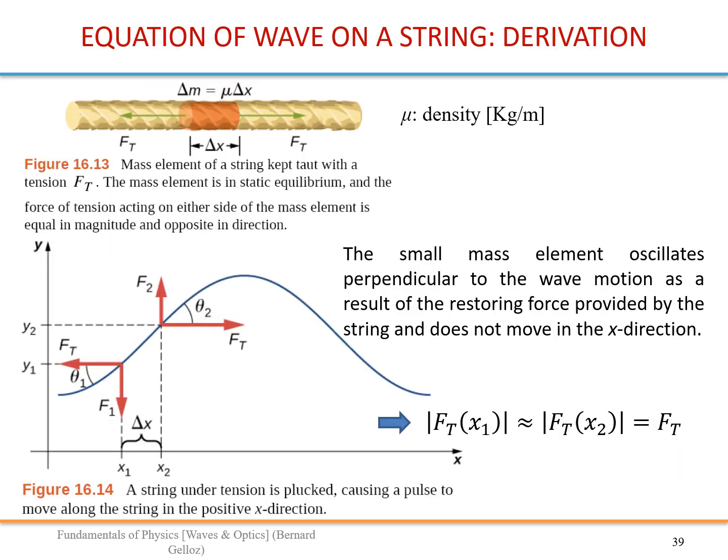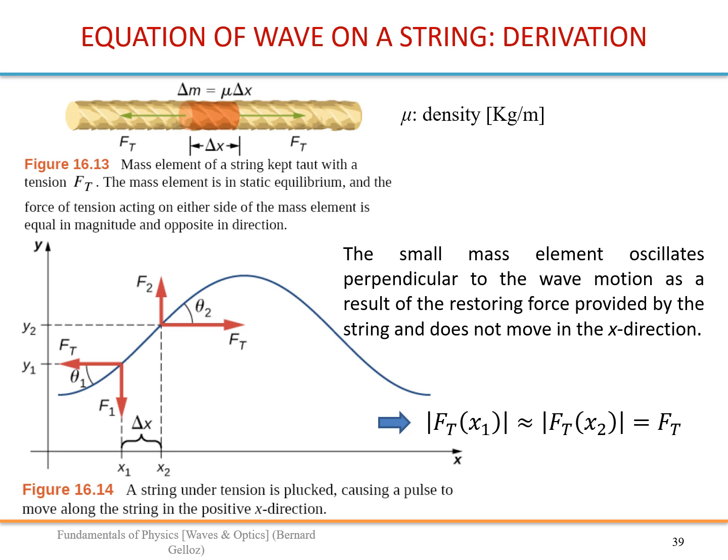Okay, so now let's find out the equation of a wave on a string. So we start with a rope like this. We take a small element of that string. It has mass delta m equal mu delta x, mu being the density.